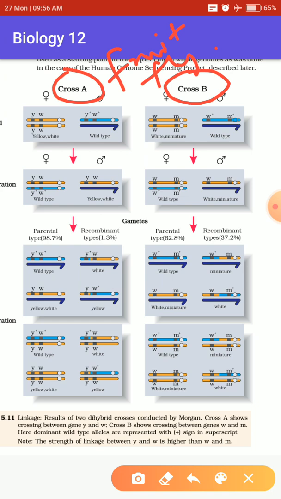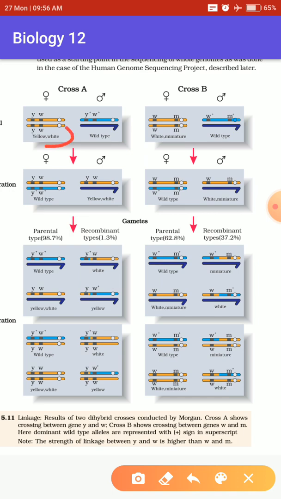In one cross, he took a yellow body, white eye female, and in the other he took a brown body, red eyed male. Don't go for the wild type here.